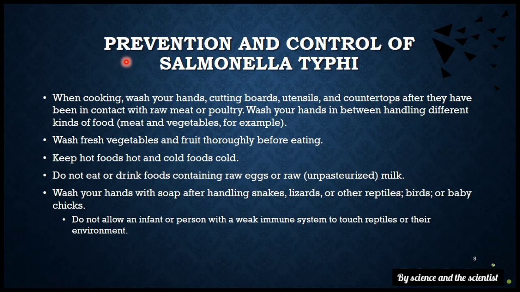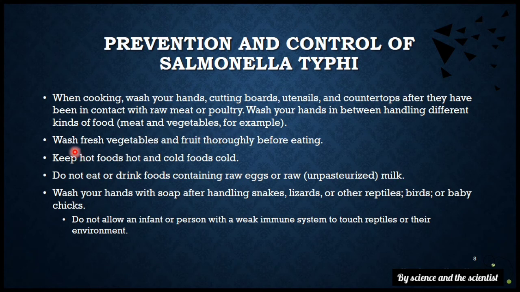Then come to the next slide, where prevention and control of Salmonella typhi is represented. First of all, when cooking, wash your hands, cutting boards, utensils and countertops after they have been in contact with raw meat or poultry. Wash your hands in between handling different kinds of food, meat and vegetables.